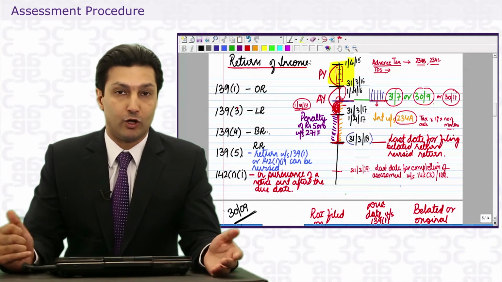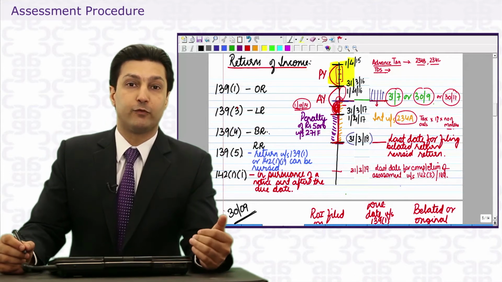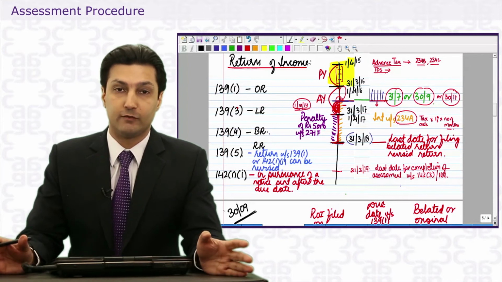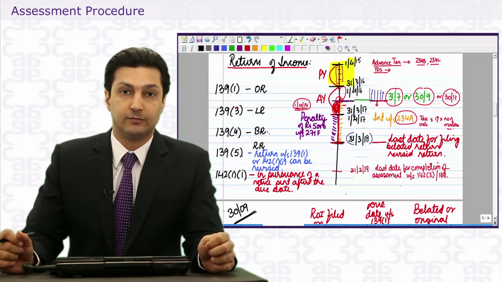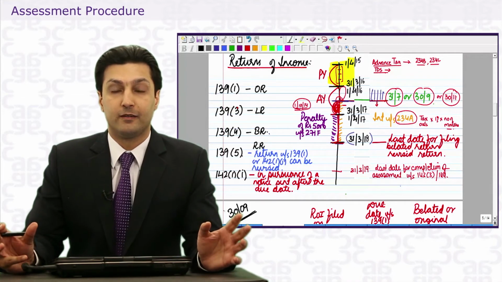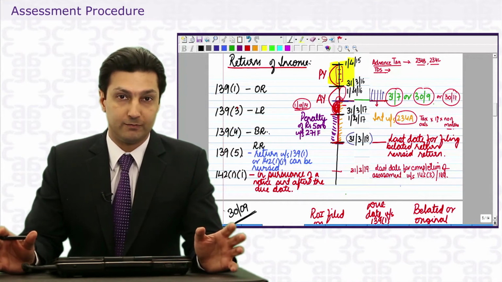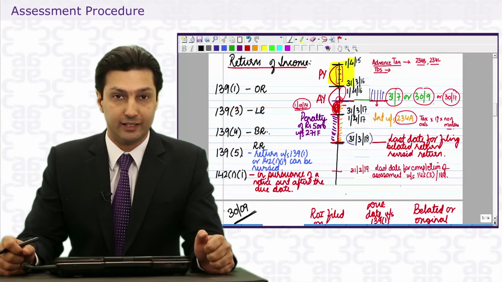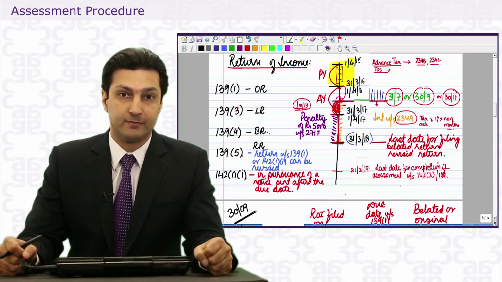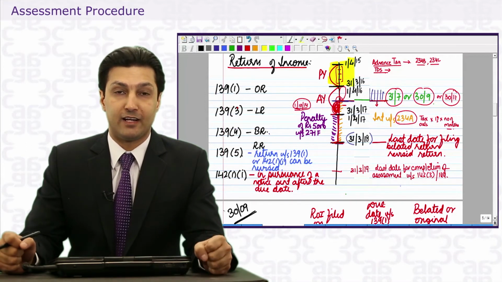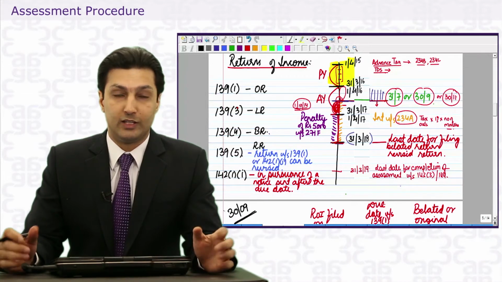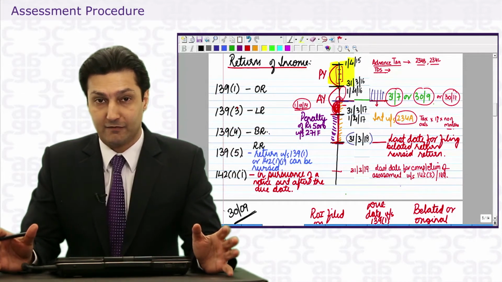The original return we've talked about in detail needs to be filed before the due date, which is either 31st July, 30th September or 30th November. We've talked about returns to be filed electronically. We've talked about returns with digital signature or without. Hopefully you've read the notes in detail and have those provisions inside your head. Now comes the question, can I file a return after the due date? Well, the answer is yes, but as per section 139(4).